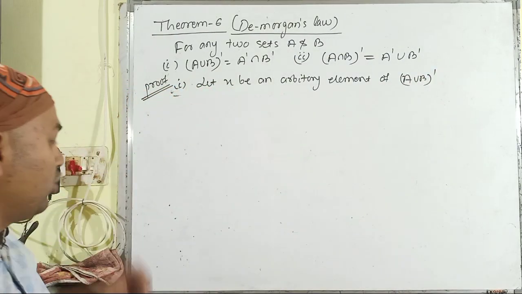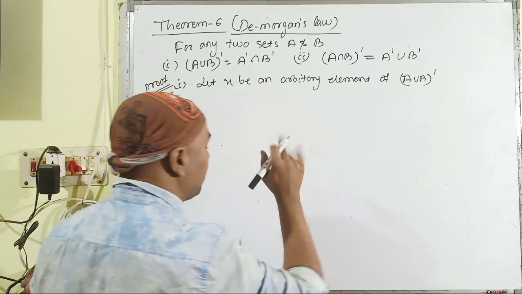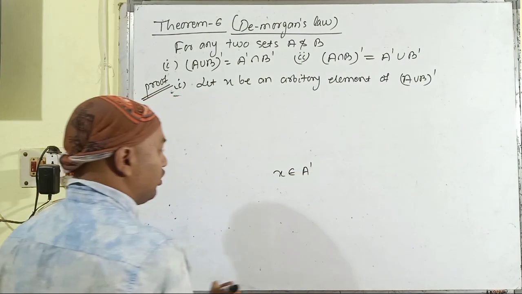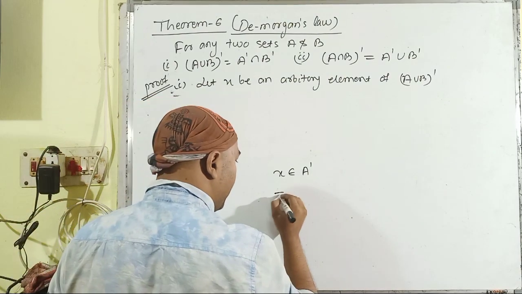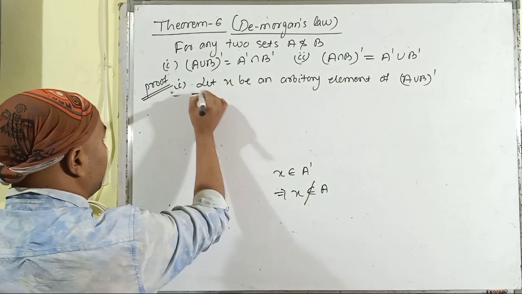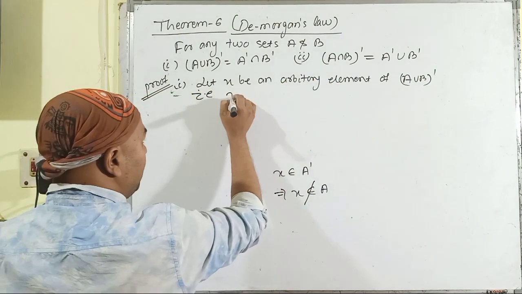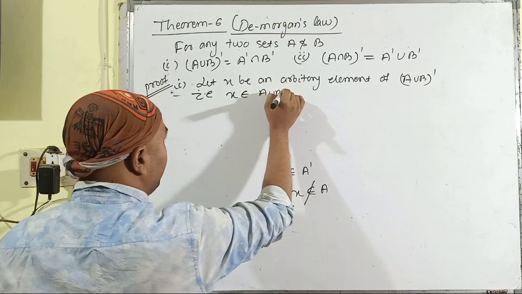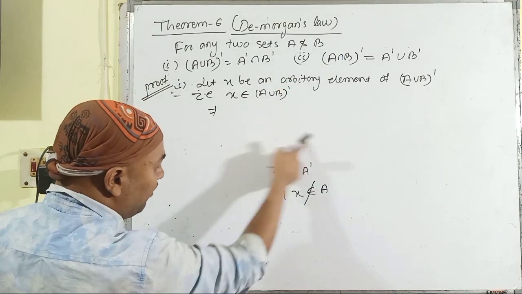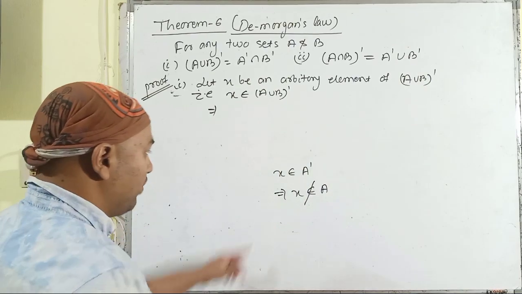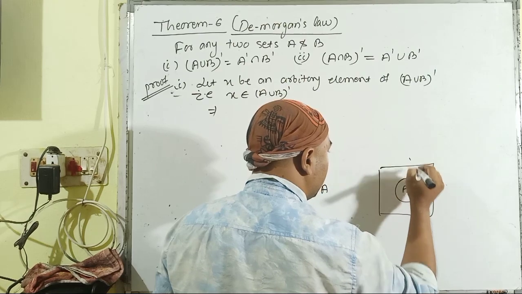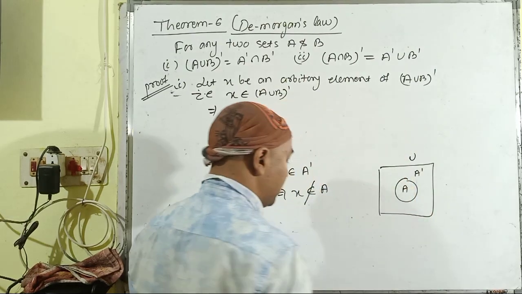Before going to prove this theorem, let us again revise the part of a complement. If X belongs to complement of A, that implies X does not belong to A. X belongs to complement of A union B. Here it is the set A, this is A complement, and this is the universal set.